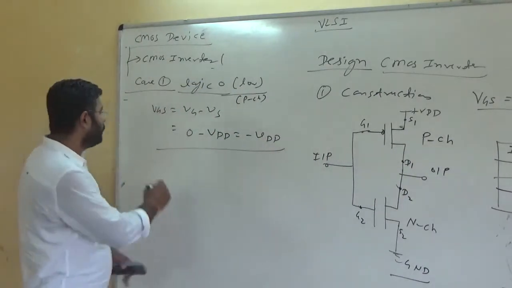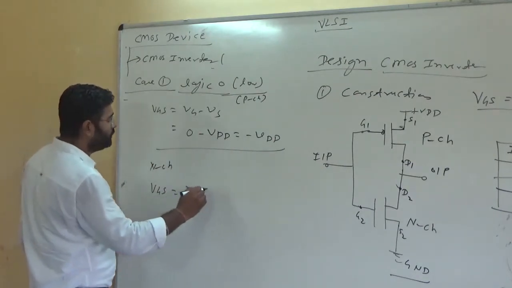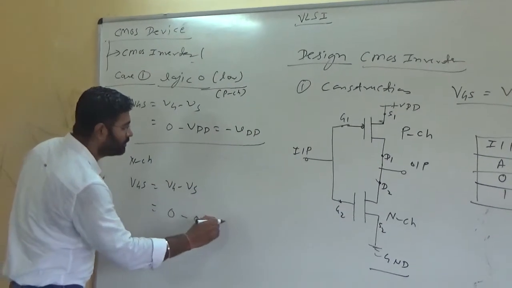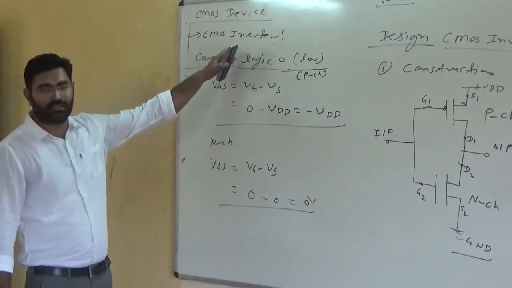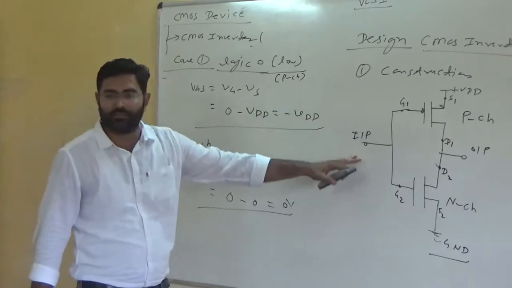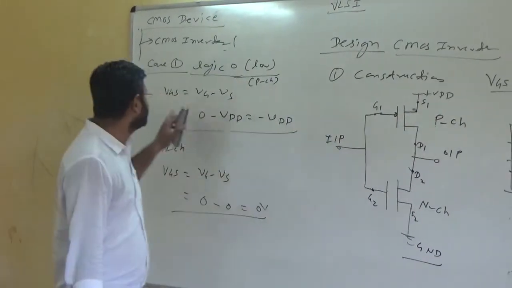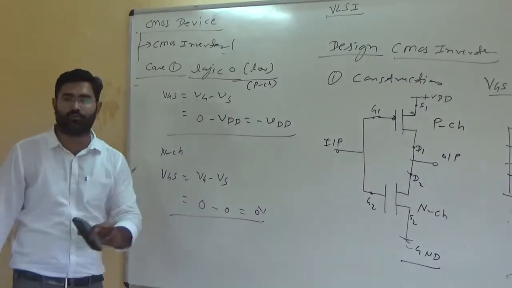And for the N channel MOSFET, VGS equals VG minus VS. VG equals 0 and VS equals ground, 0 volt. So when we give a logic 0 input to a CMOS inverter, the P-type MOSFET receives VGS equal to minus VDD and the N-type MOSFET receives 0 volt.